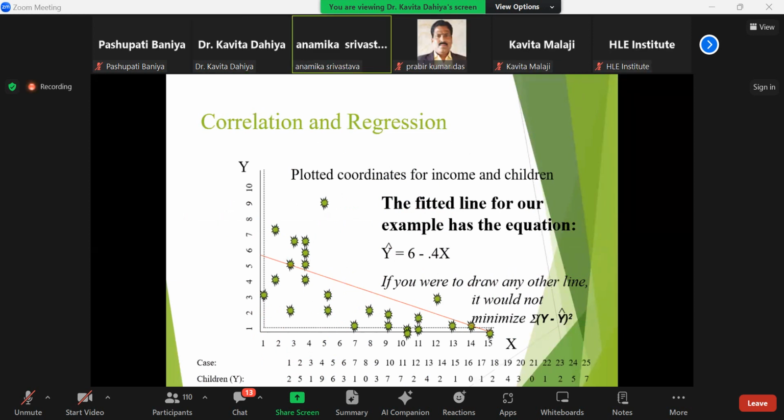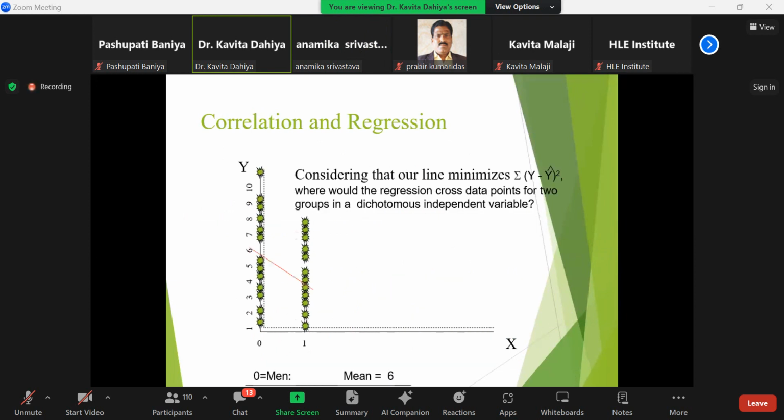This is again a graphical presentation of the test. This represents the association of two variables, considering that our line minimizes the sum of (y minus y delta) squared, where the regression crosses data points for two groups of a dichotomous independent variable.